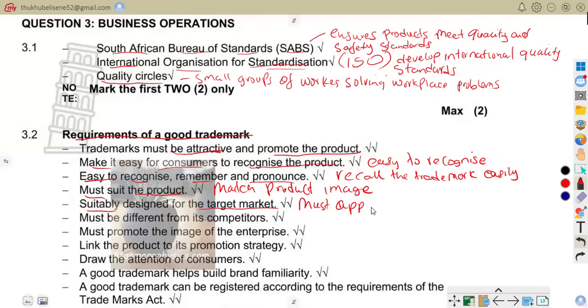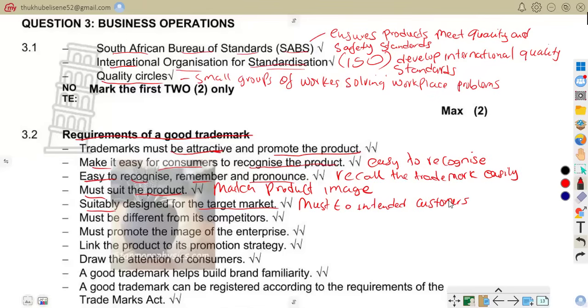Must appeal to intended customers. For example, bright colors for children, elegant branding for professionals. Let us move on.